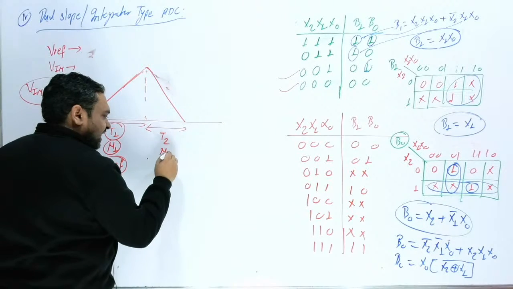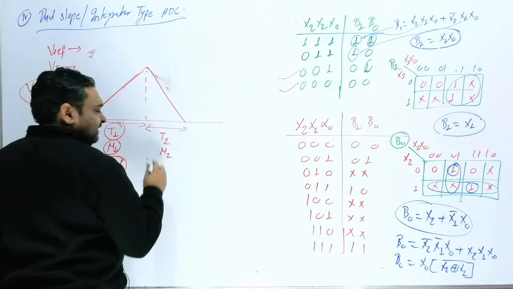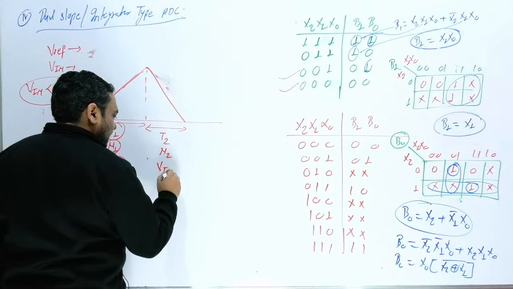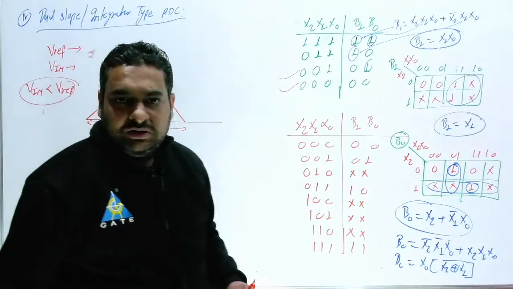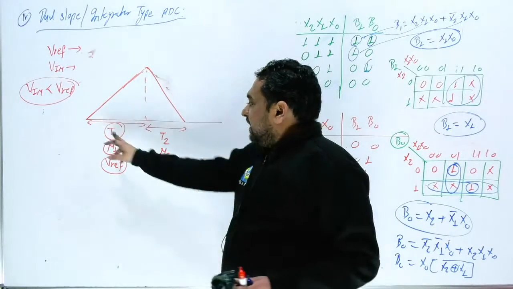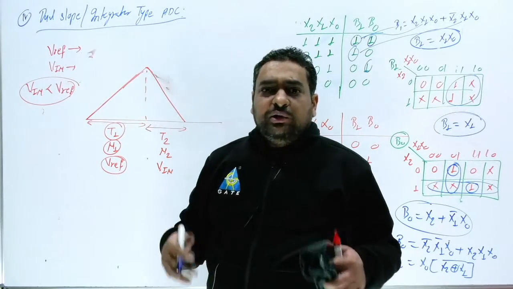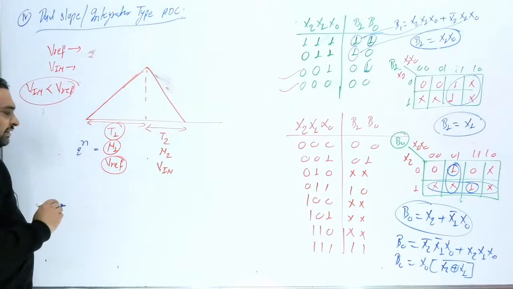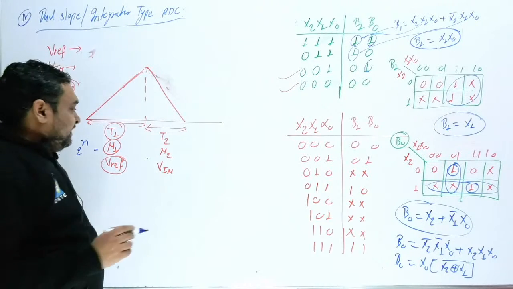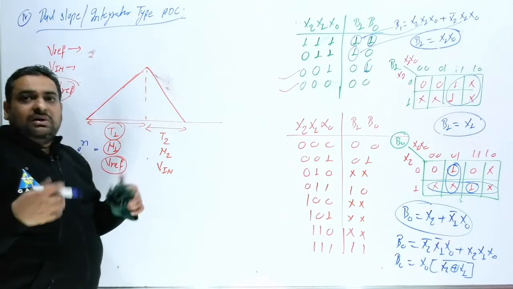Here the number of clocks required is N2, during discharging. Which voltage have you applied here? V in. Just remember this triangle. And for T1, how much time is required? For one complete conversion for n bits, 2 raised to power n. So this N1 is nothing but 2 raised to power n. What will N2 be? We have to calculate this N2. What will T2 be? We have to calculate this T2.